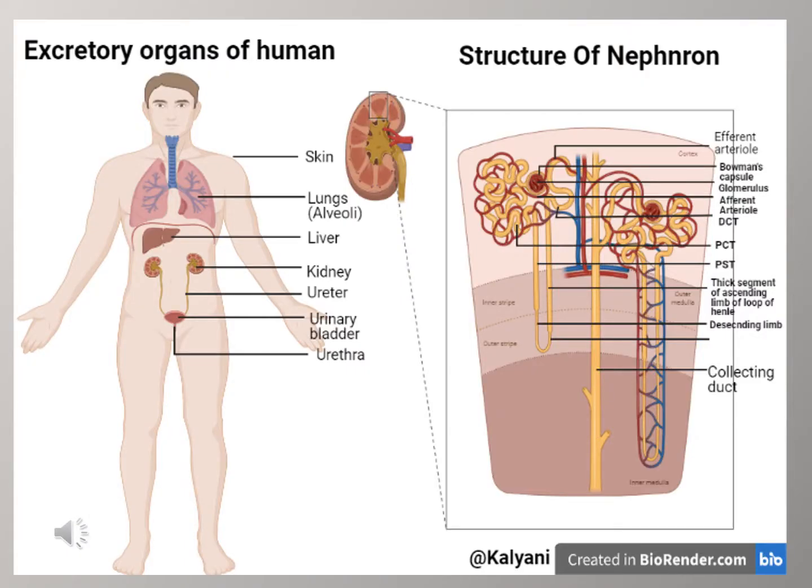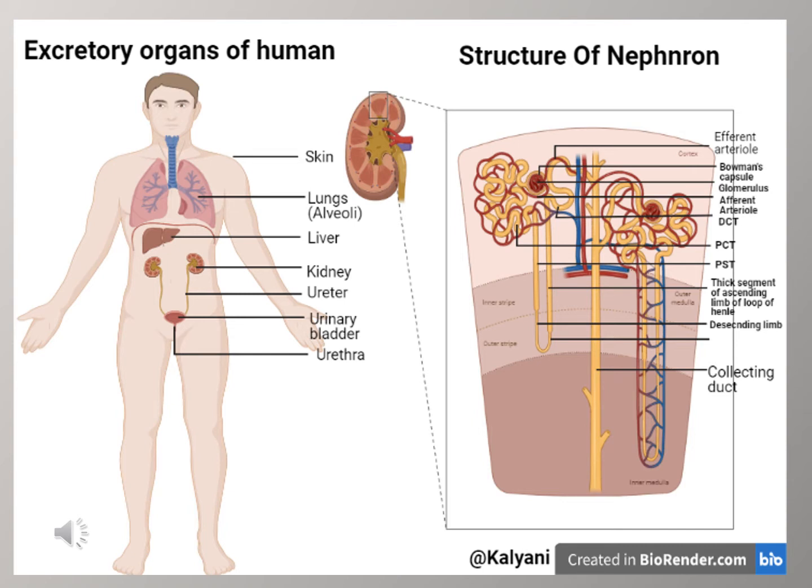Now here is a picture explaining the excretory organs of humans, which include the urinary system of the human, including kidney, ureter, urinary bladder and urethra, as well as other excretory organs like the liver, lungs and skin.